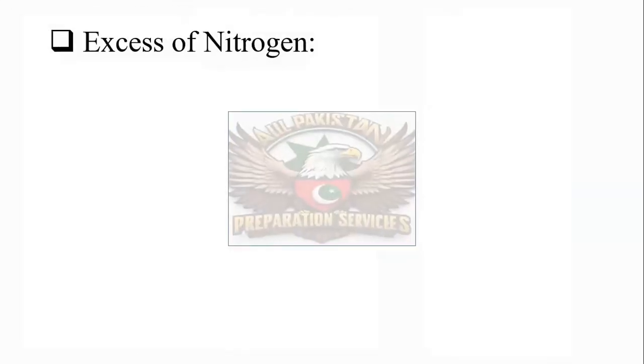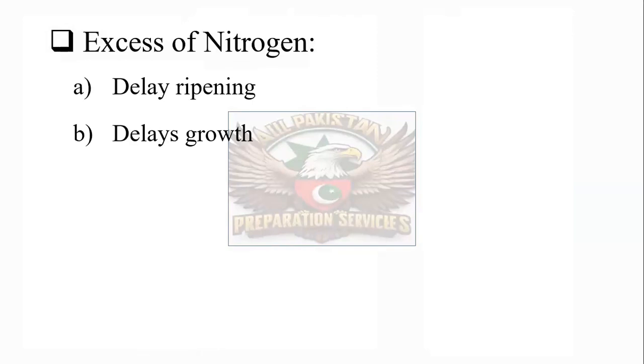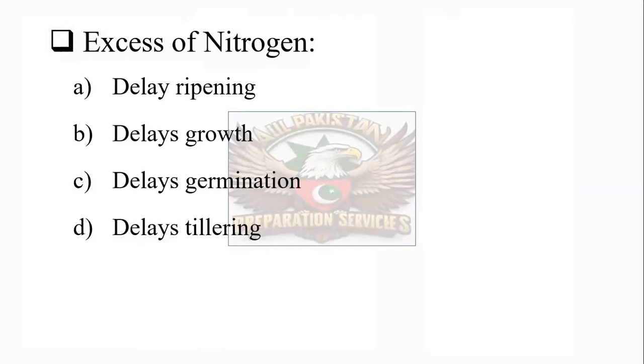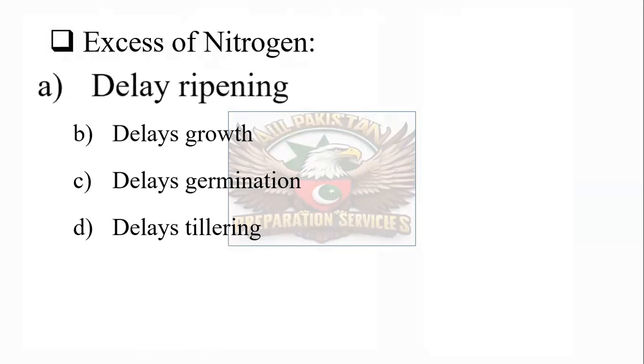Excess of nitrogen: delays ripening, delays growth, delays germination, or delays tillering. The correct one is delays ripening. Excess of nitrogen delays ripening.